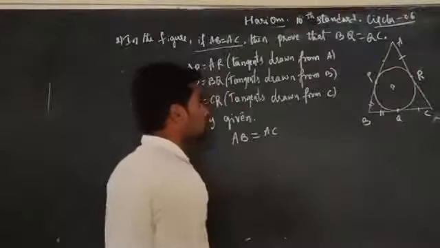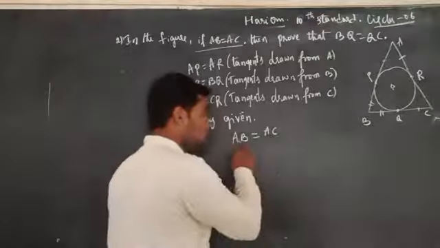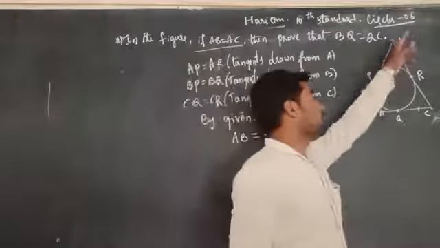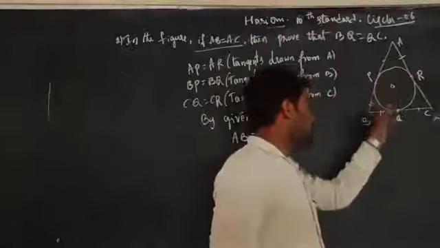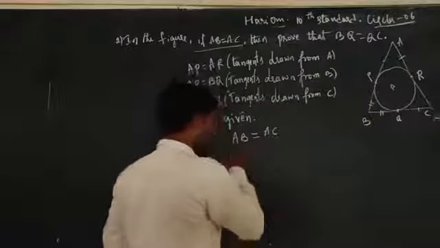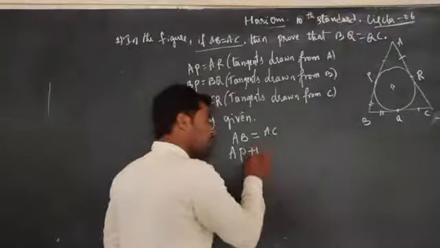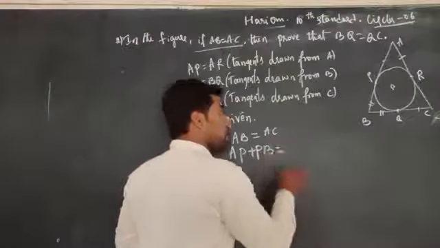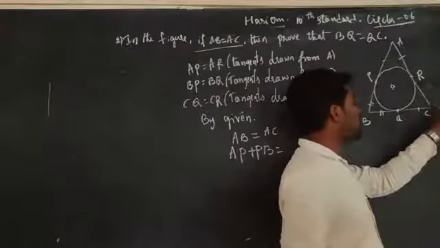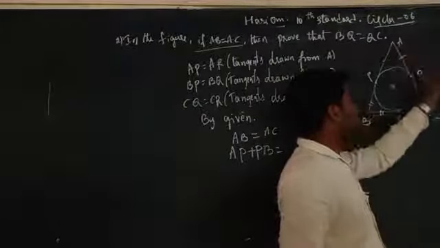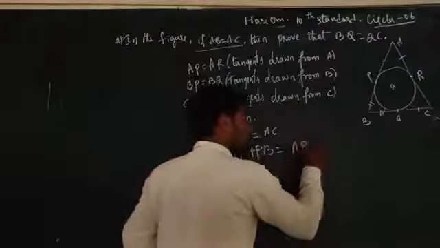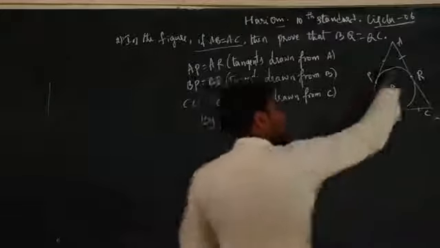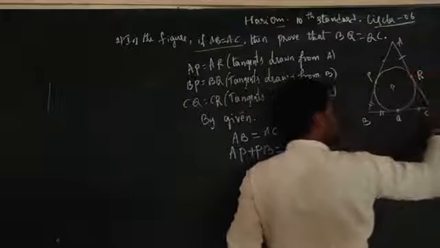Is it clear? Now we can write AB as AP plus PB. Again the length of AC we can represent as AR plus RC.